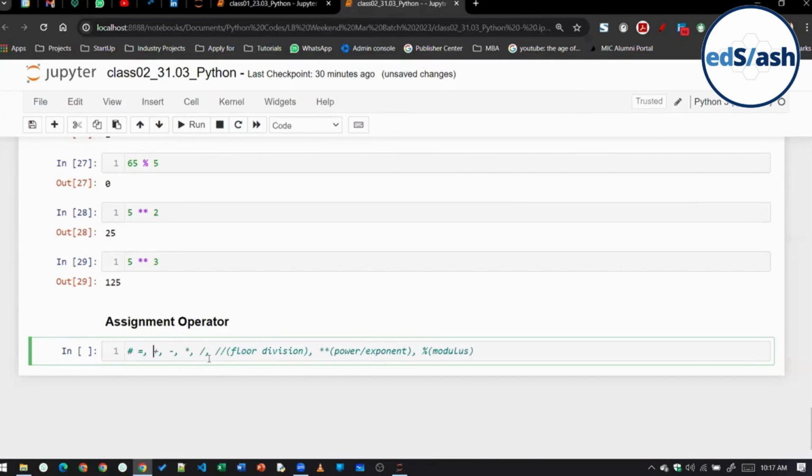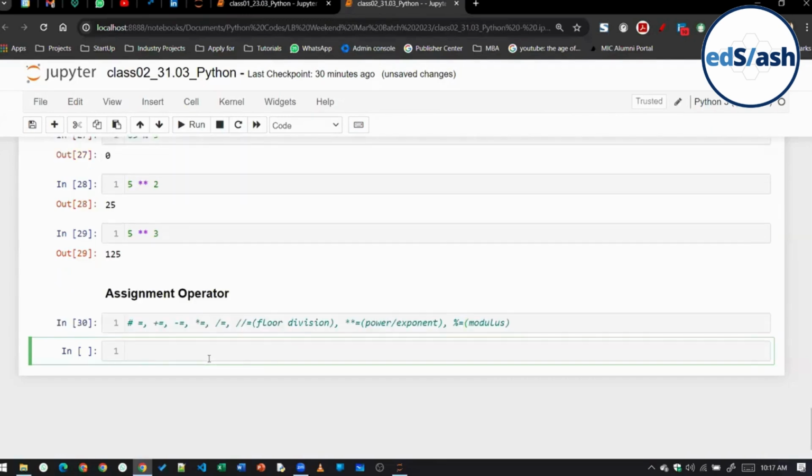There are a total of 8 assignment operators: equal to, plus equal to, minus equal to, multiply equal to, divide equal to, floor divide equal to, power equal to, and modulus equal to. Now let's understand this.